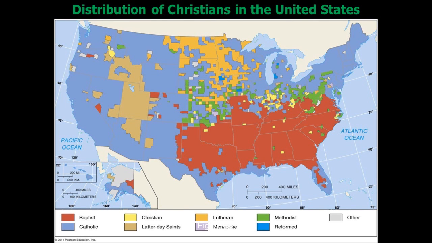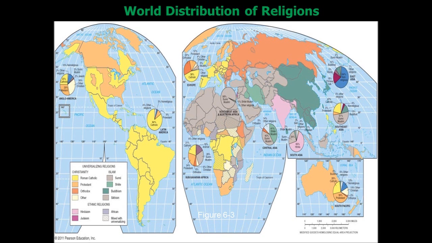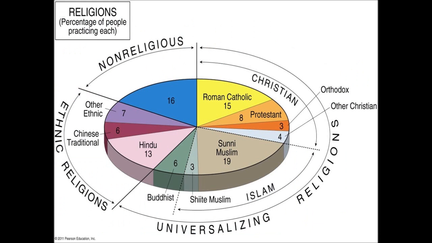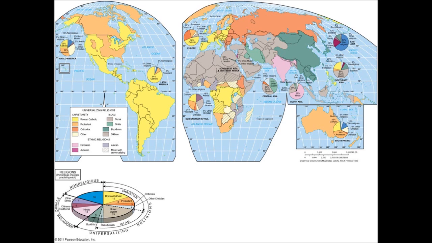Know the difference between a universalizing and an ethnic religion. Know what appeals to one versus the other. Know the 3 major universalizing religions that we talked about. Know that the world's largest is Christianity. Then we look at ethnic religions. The largest is Hinduism. 90% or more are adherents in the country of India.